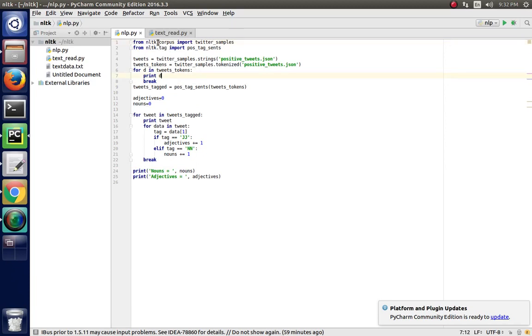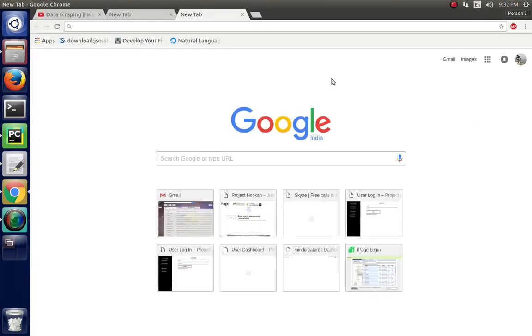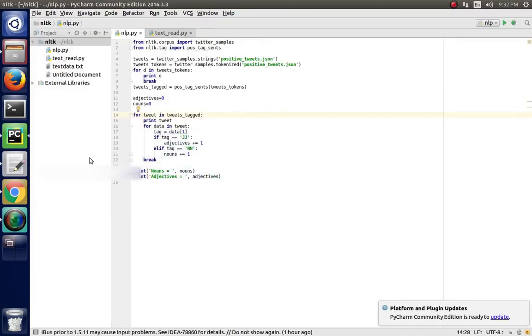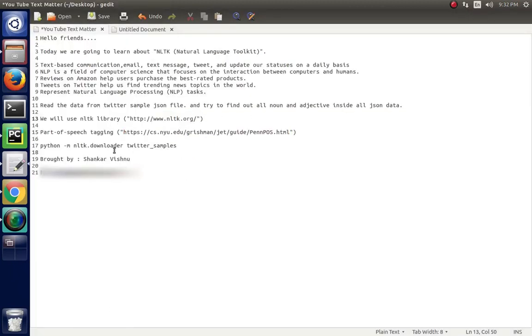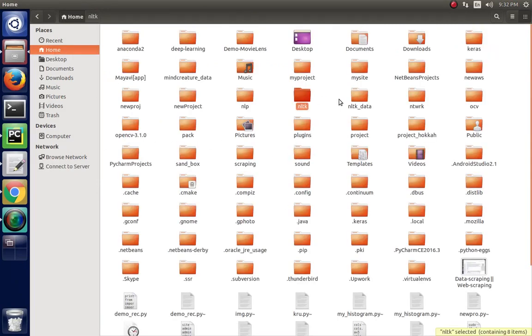Firstly, you have to download or install the NLTK 3.02 version, and the data you can see here. This Python NLTK downloader command you can copy and paste on your terminal. This will download all the Twitter samples files. I am going to show you how this Twitter samples file organization looks.